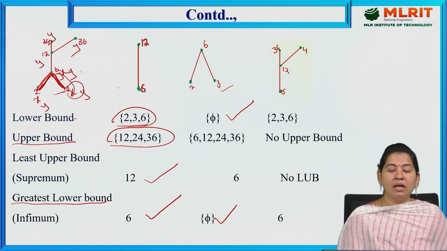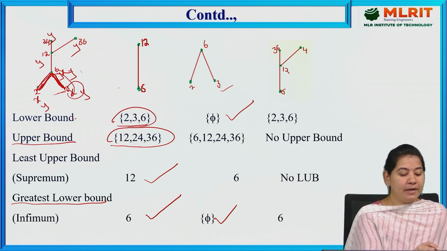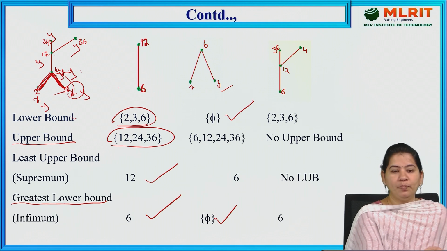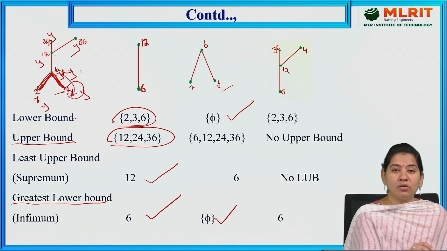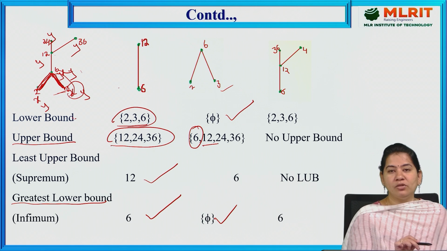Then coming to the upper bounds. What are the upper bounds here? If you compare, 6 is greater than 2, 6 is greater than or equal to 6 also, so I can include 6. Now 12 is greater than 2, 3, 6. So that's why 12 is also included.